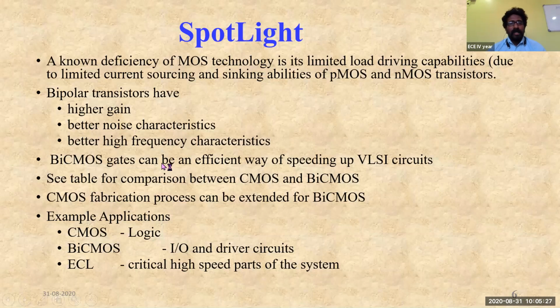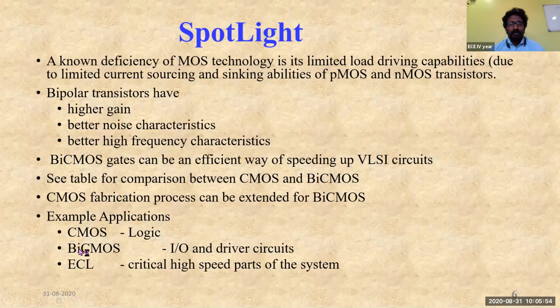Then bipolar gates can be an efficient way of speeding up the VLSI circuit. Just now we have seen that bipolar can also be used for speeding up VLSI circuits. Coming to this point, the CMOS fabrication can be extended for BiCMOS fabrication by adding the BJT fabrication. If you mix the BJT fabrication with the CMOS fabrication, then we come up with the BiCMOS fabrication.